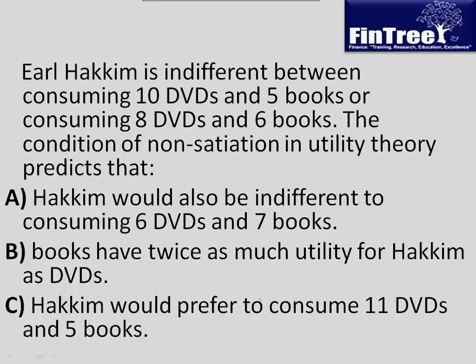Yes, the answer would be C, that he would prefer to consume 11 DVDs and 5 books, because of which theory or which basic principle? Yes, non-satiation, that you would always prefer to consume more rather than less. So you have 10 DVDs and 5 books, 8 DVDs and 6 books, but compared to this, you are being given more DVDs and the same amount of books, so you would always prefer this particular bundle of goods.